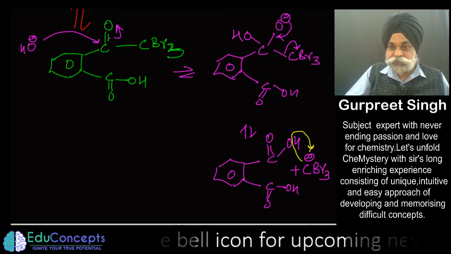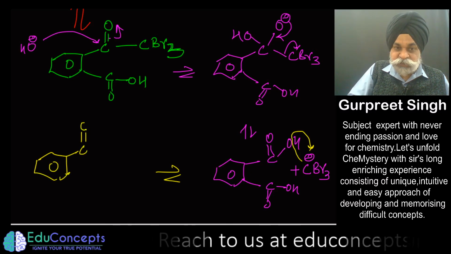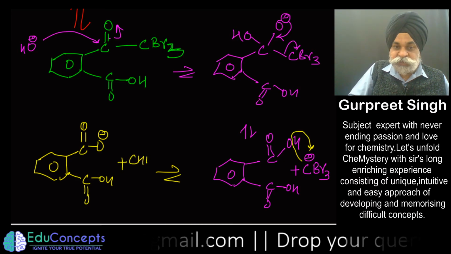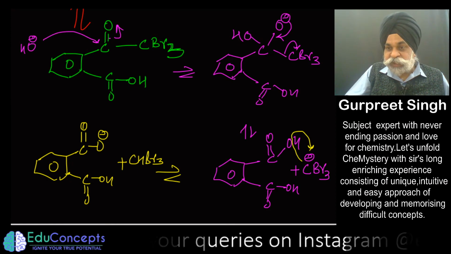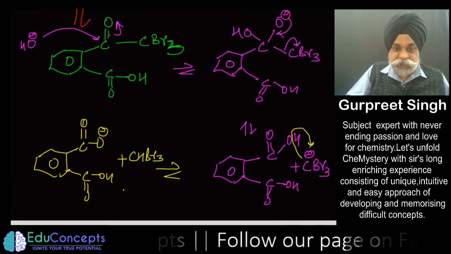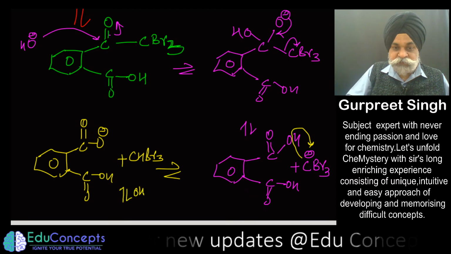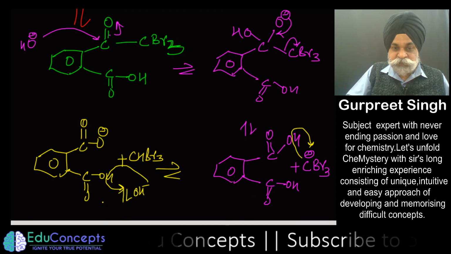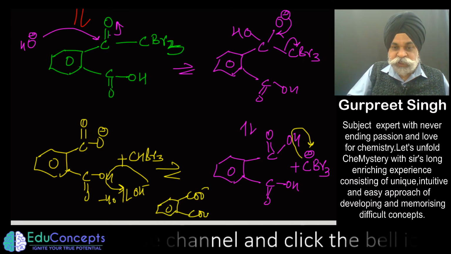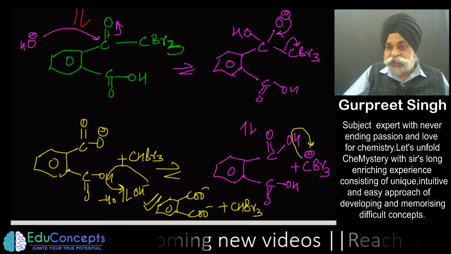And this C negative now deprotonates this H positive, and so we are very close to the answer now. So CO negative and COOH along with CHBr3. Now, since the system is highly alkaline, we may treat it with another OH negative to take this H positive out as water. So we end up getting a salt, CO negative along with CHBr3.